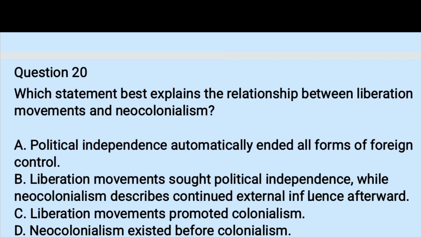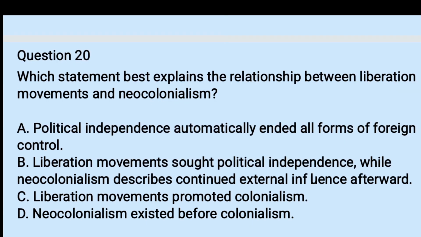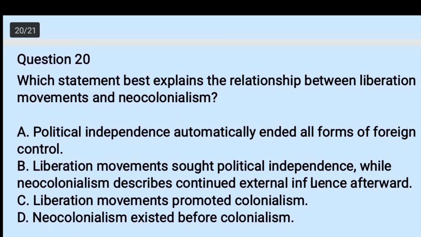B. Liberation movements sought political independence, while neocolonialism describes continued external influence afterward. C. Liberation movements promoted colonialism, and D. Neocolonialism existed before colonialism. The right answer is B.